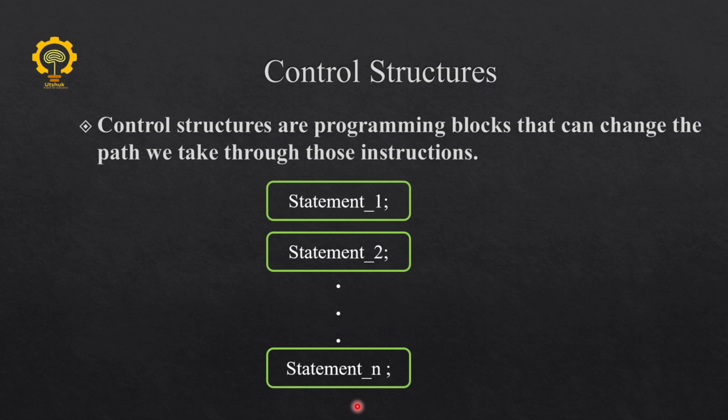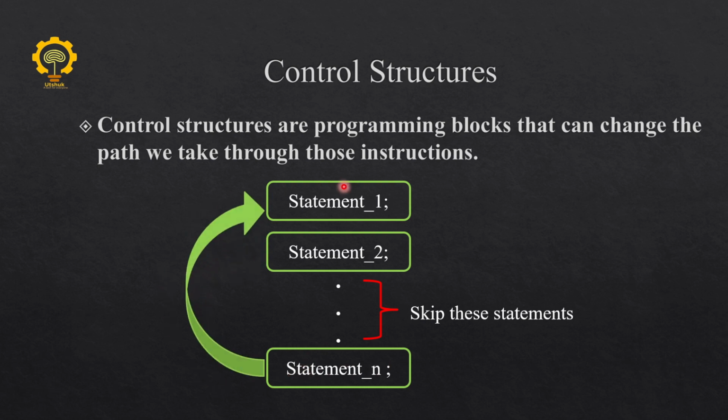But in some cases we have to run the program in our own desired way. The program cannot always be run in a sequential manner, as you might need to skip other statements. And if you want to run a statement and after that again run statement 1, then these are only possible through the control structures in a programming language.